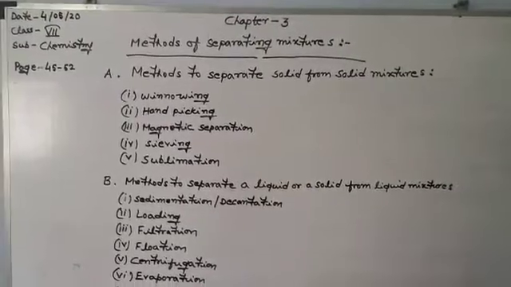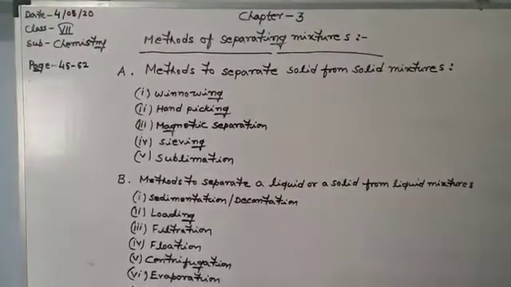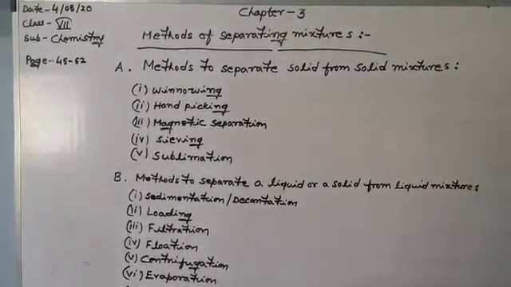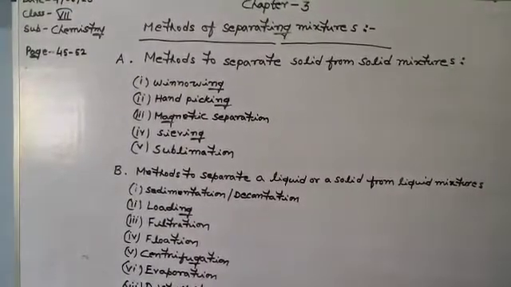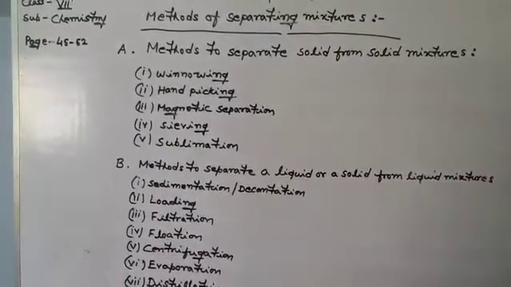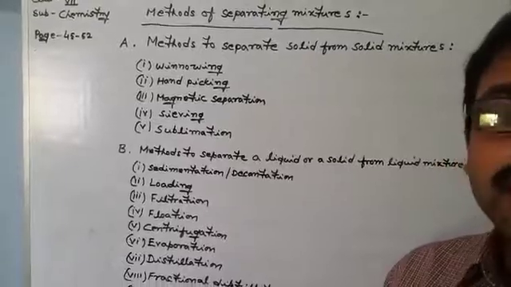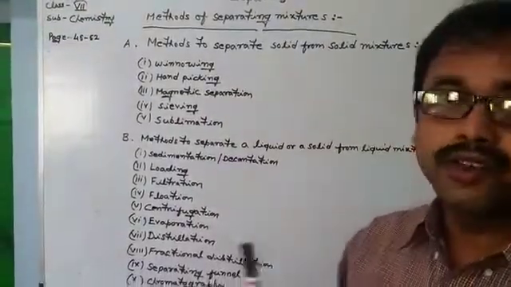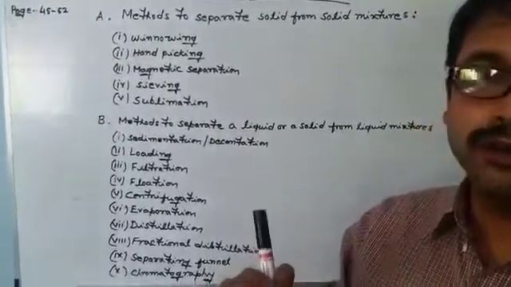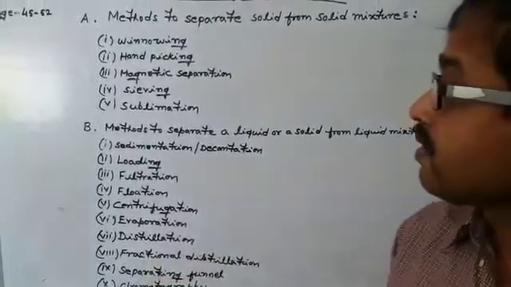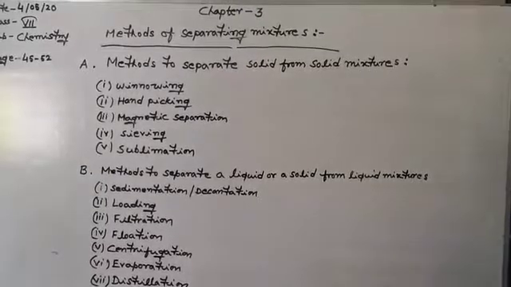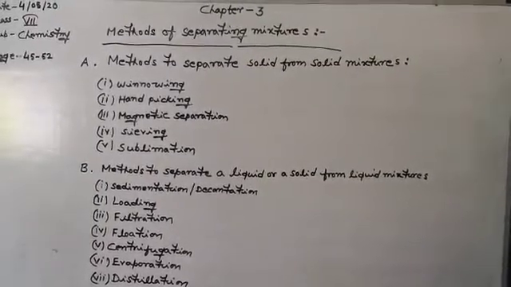Today, we're going to discuss the topic of Chapter 3, that is methods of separation, separating mixtures. Okay, in our last class, we learned the importance of separation in our life, because most of the substances that we obtain from nature are in the form of mixtures, and from these mixtures they have to be obtained by involving certain kinds of separation techniques, on the basis of their nature, actually the nature of the components. So on the basis of that, there are several methods, and we choose the methods on the basis of the nature of the components of the mixtures.